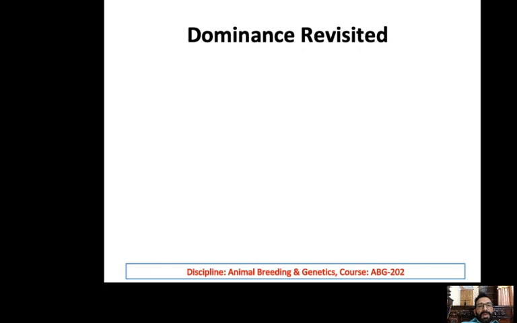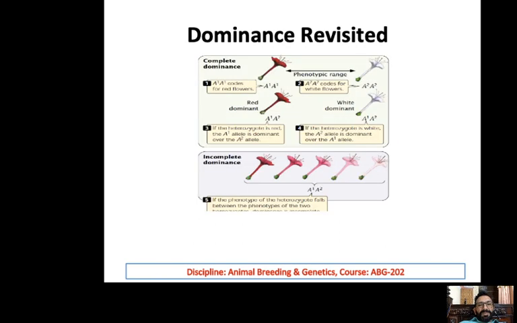Now, similarly, another concept: dominance, complete dominance. We have seen the complete dominance. So do we need to revisit the dominance? We see this example. You can see the highlighted part, the red flowers, A1 A1 genotype or A1 A2 genotype. So this is the dominant. Now when there is A2 A2, it is the white flower. So flower color is either red or white. So we have to determine which one of them is basically dominant, either red or white.